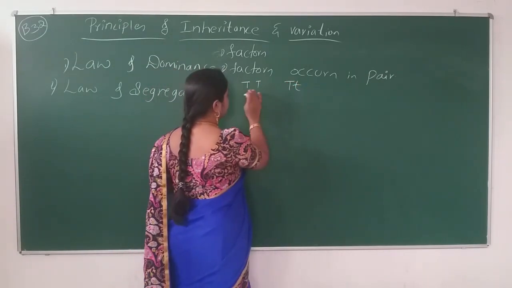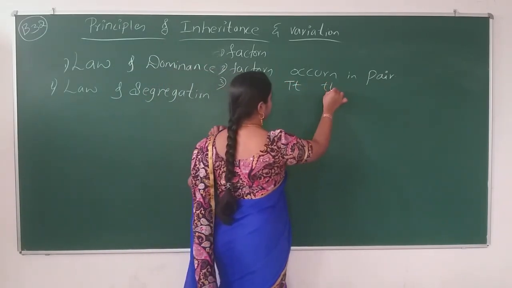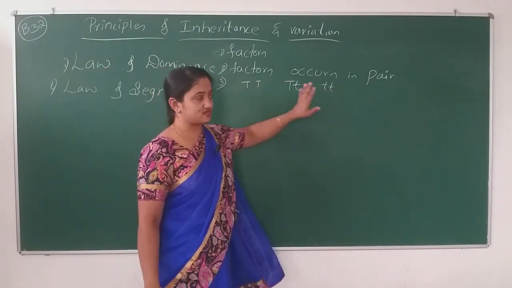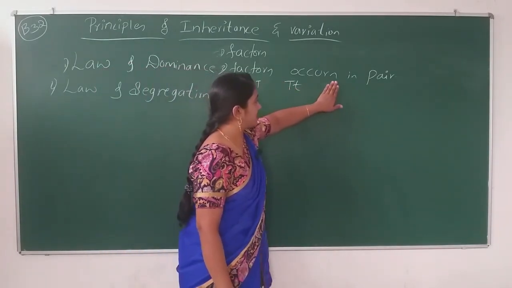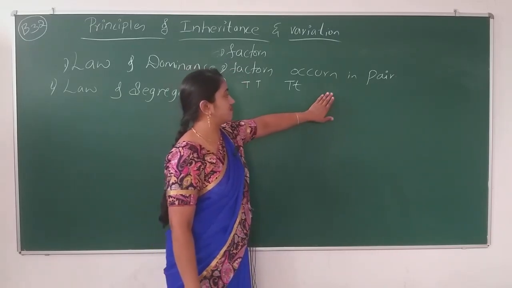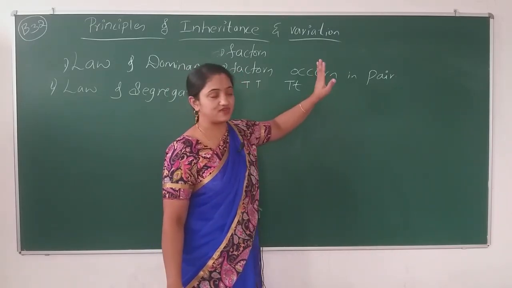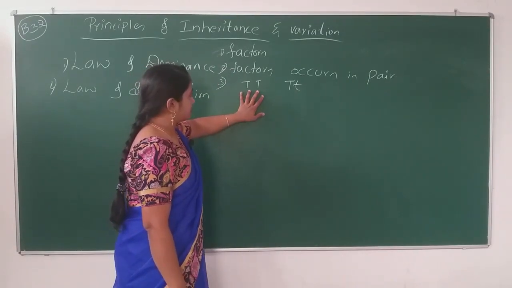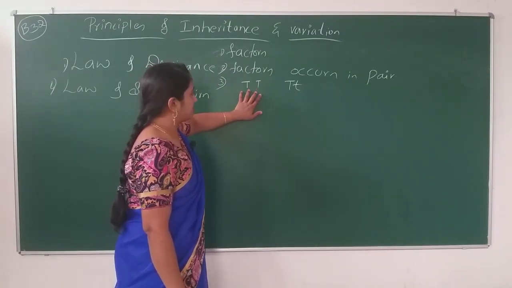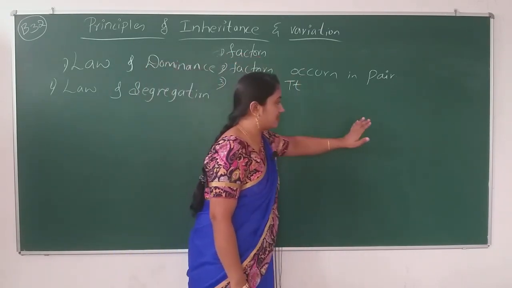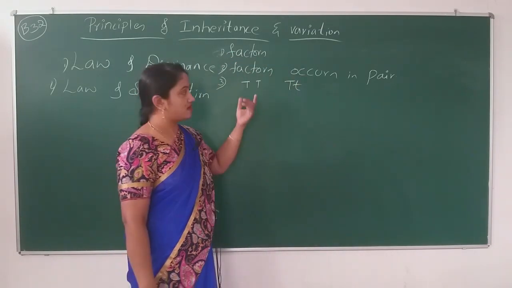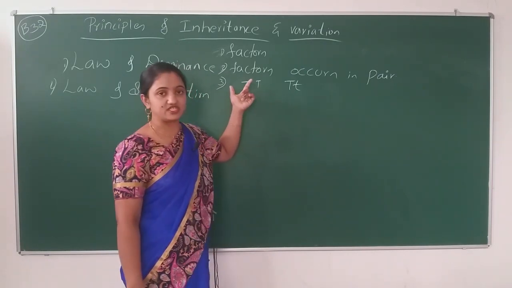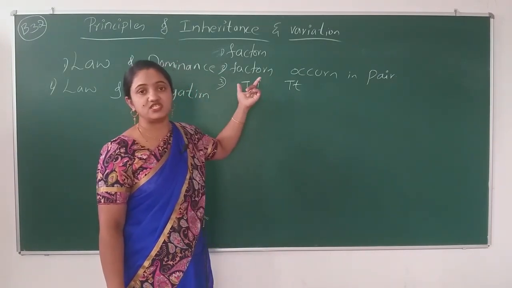The third one: the factors are available in pairs, like capital T small t. I'll leave the homozygous pairs aside, because in that condition nothing is dominant and there is no recessive gene present.